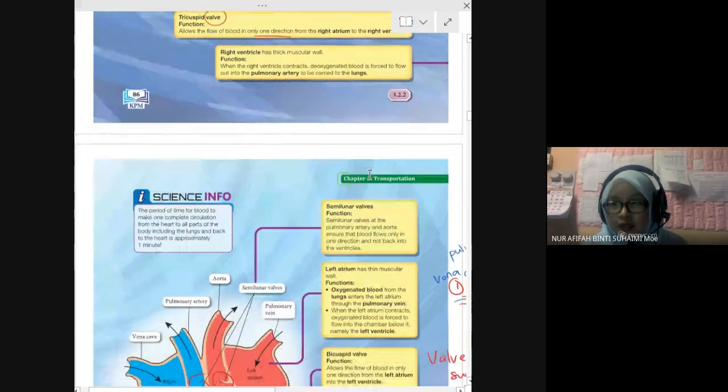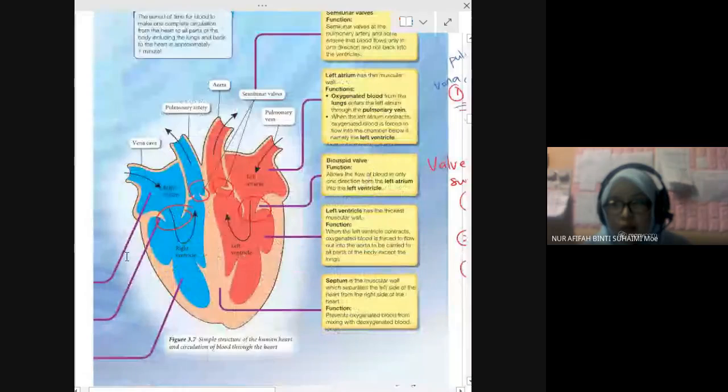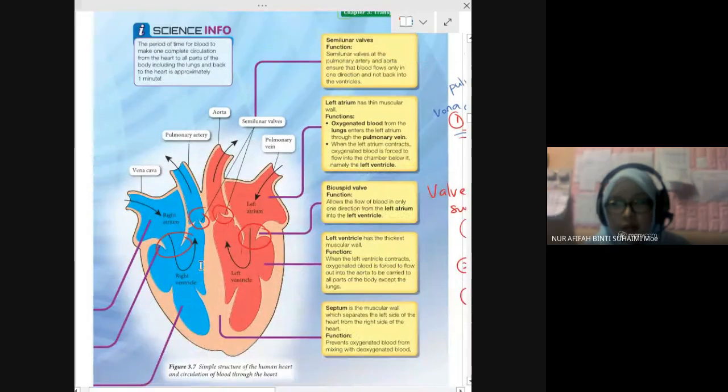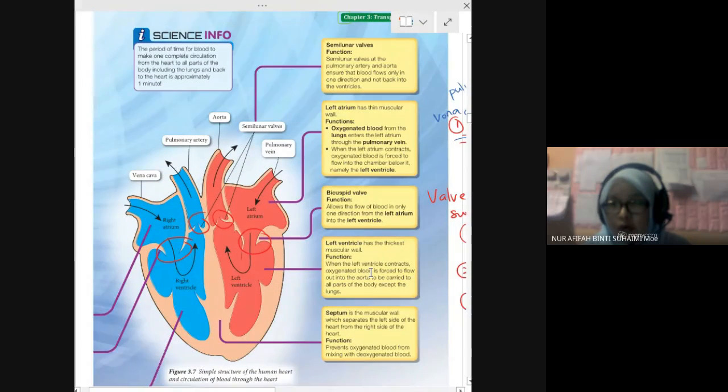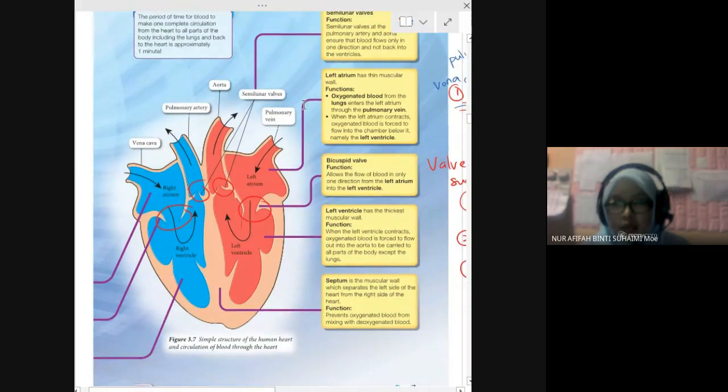Okay, nanti baca balik. Dia sambungan ni yang saya baca tadi. Dia sambungan. Okay. Tengok dekat sini baru nampak. That's why I ask you to draw this one. Draw this one lah. Baru nampak.